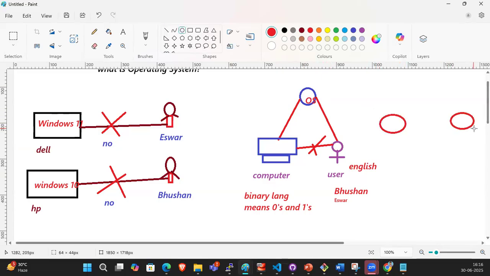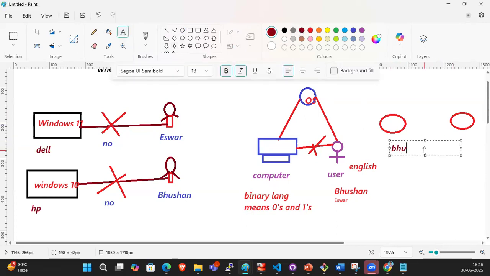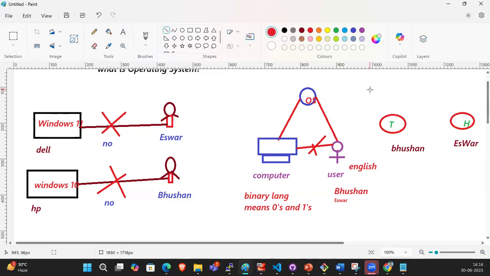For example, this is Bhushan, this is Ishwar. Bhushan knows only Telugu and Ishwar knows only Hindi. Right? Are you able to communicate with each other, guys? Bhushan doesn't know Hindi and Ishwar doesn't know Telugu. There is no possibility to communicate with each other.